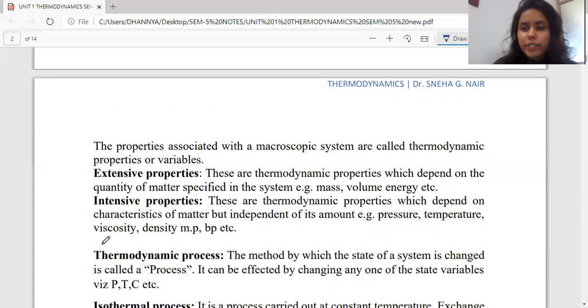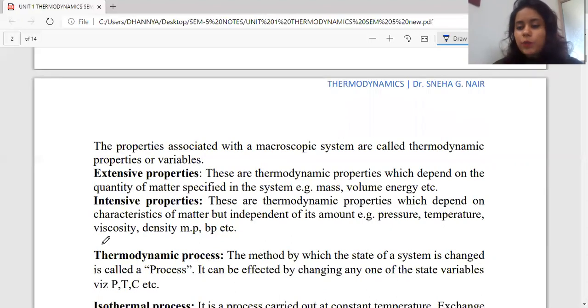They are not going to be changed at any cost. So any such properties which are not dependent on the amount, but only dependent on the characteristics of the matter, are called intensive properties. These were the two different properties of the thermodynamic systems that we have taken into consideration.